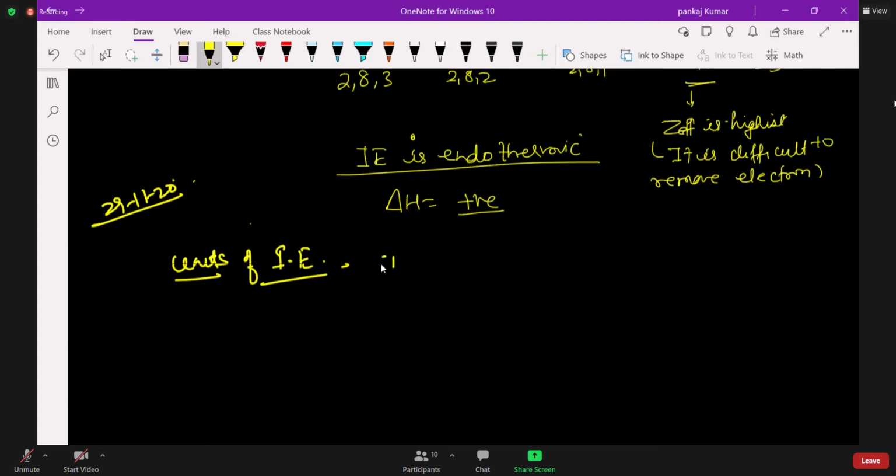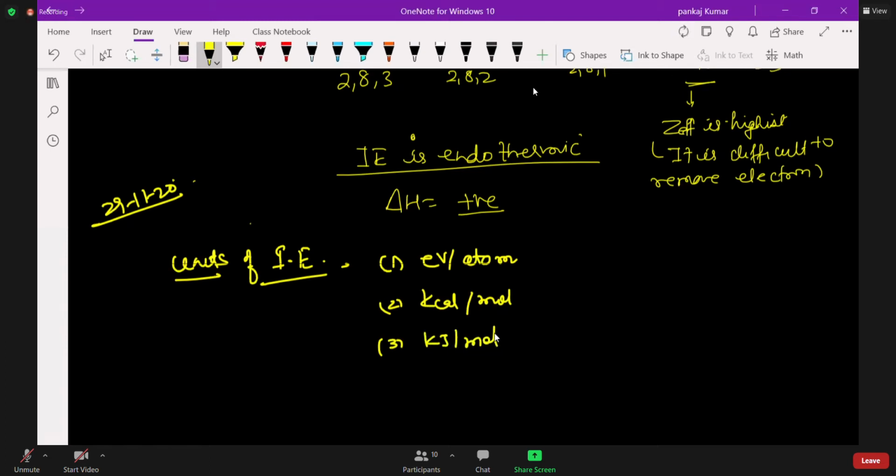One unit is electron volt per atom. Second, you can use kilocalorie per mole, or you can use kilojoule per mole.